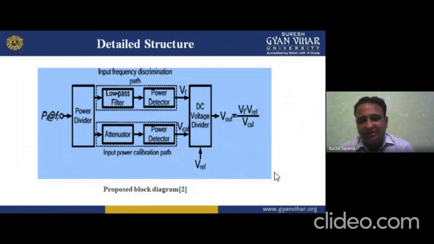So we have both VF and VCL, and VCL is basically the calibrated power which we get from the output of the input frequency discrimination part and the input power calibration part, where we are converting through the attenuator to the power detector.